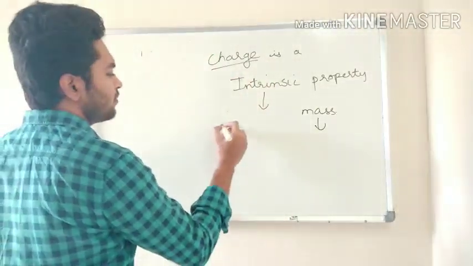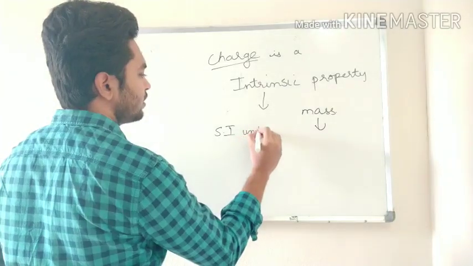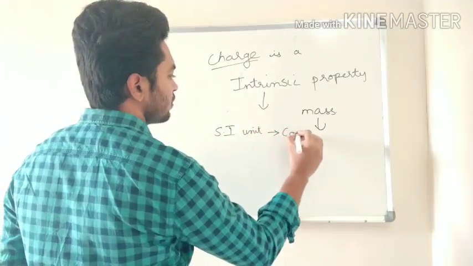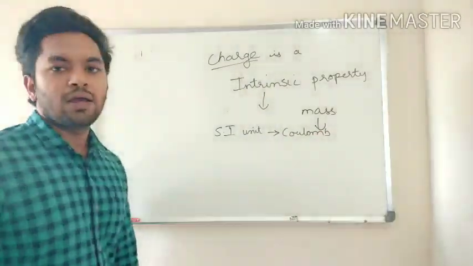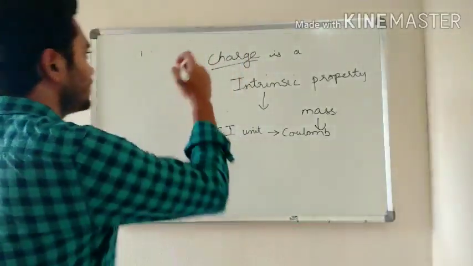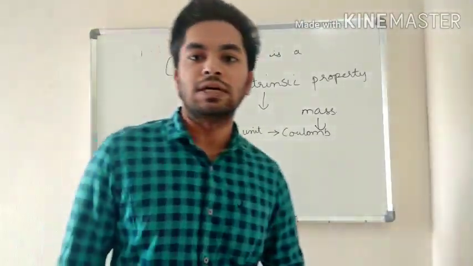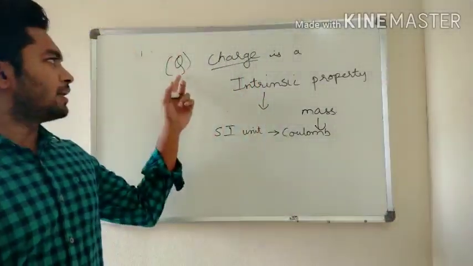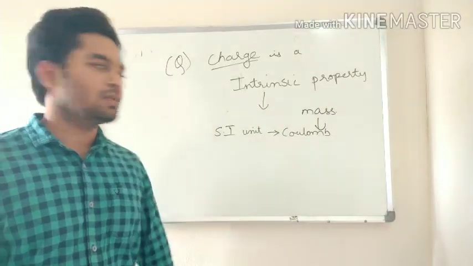Now, the SI unit for charge is Coulomb, right? And this charge is denoted by the letter Q. Sometimes it may be capital Q or small q, anything is fine.